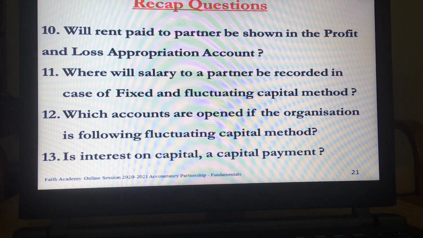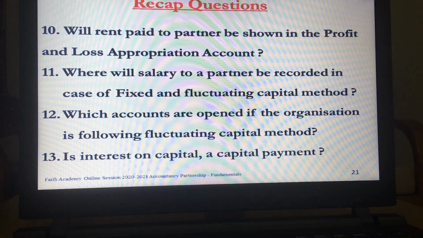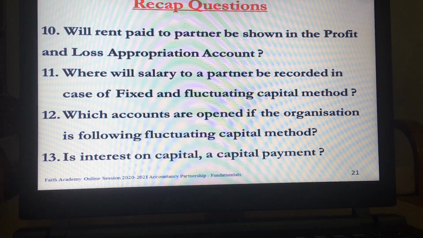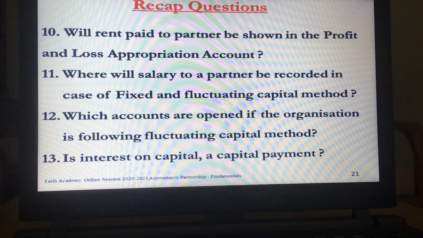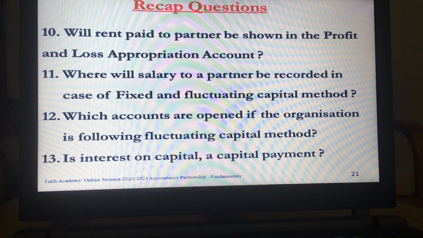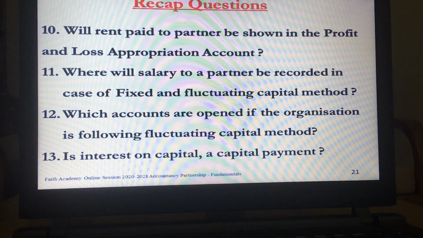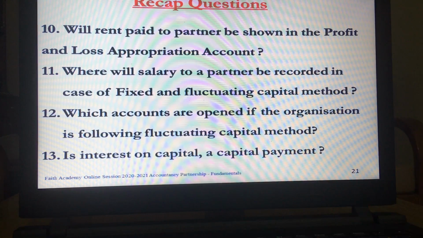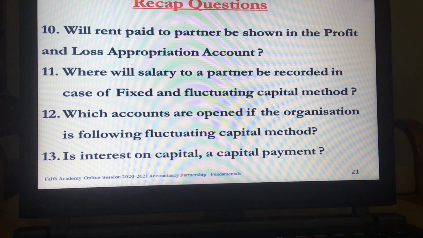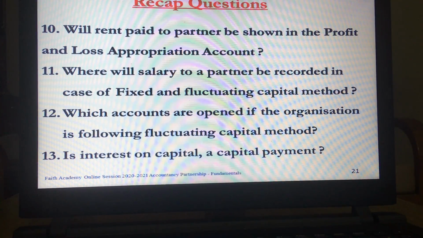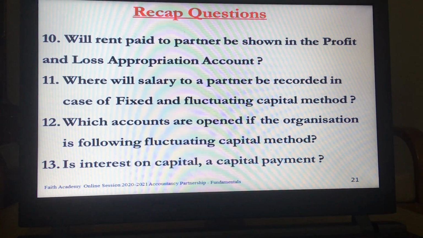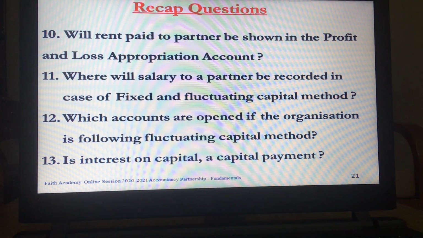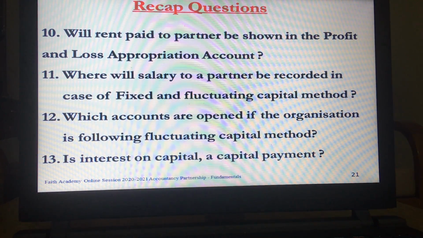We did talk about maintaining of partners capital account, and that is done by fixed capital account method and fluctuating capital account method. When we talk of fixed capital account method, we talk of two accounts, that is capital account and current account. In capital account, credit is made when further capital is introduced and debit is made when drawings against capital is done.